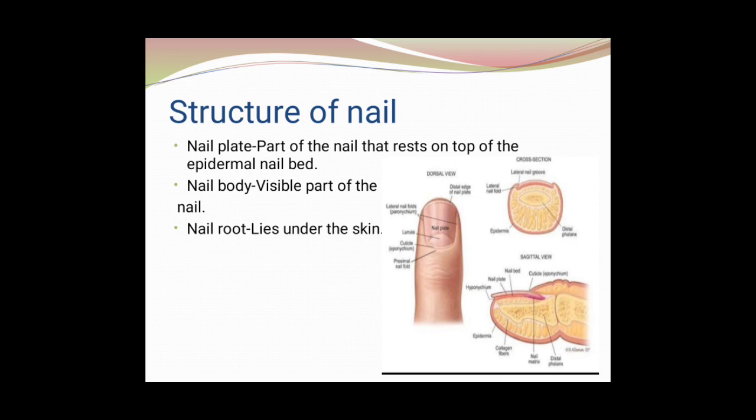Eponychium, also known as the cuticle, found at the base of the nail, protects the matrix from infection. Nail folds, overlapping of the skin that borders the nail. Lunula provides the site where keratin accumulates.